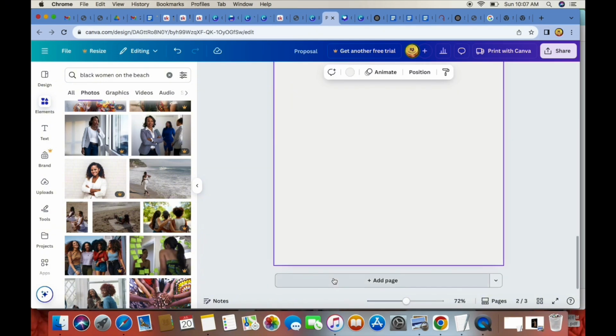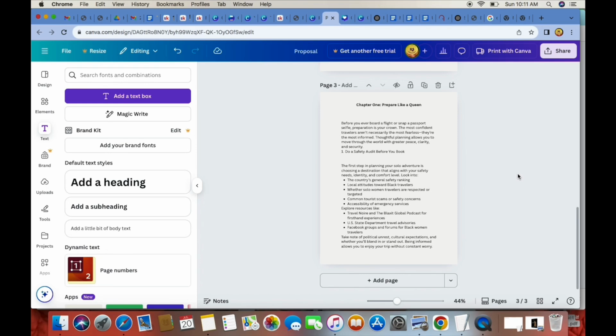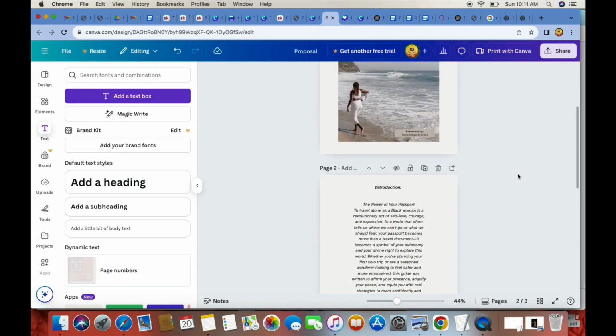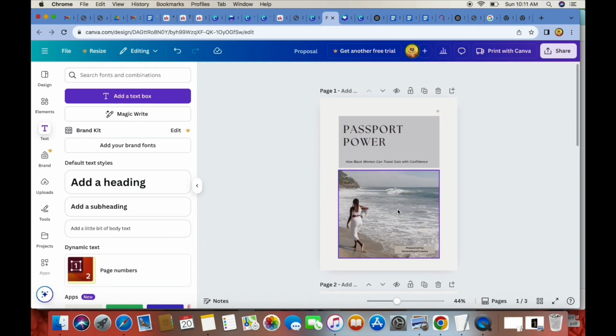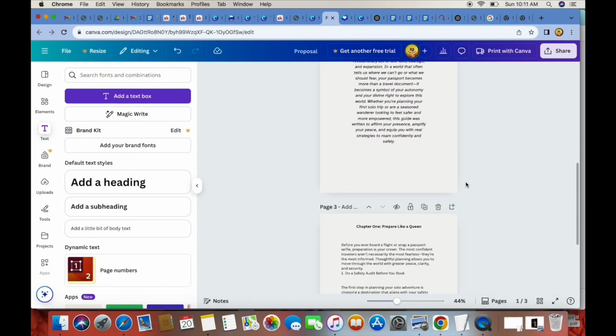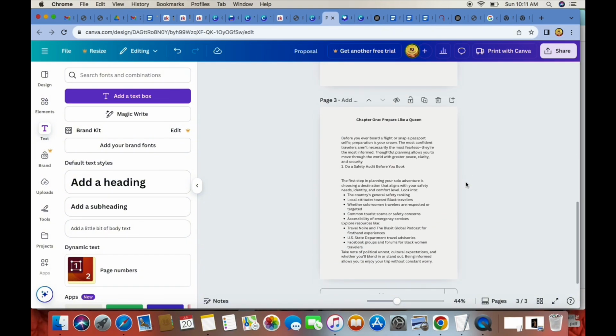Of course, you would add the page and then you would add in chapter 1. So here we have chapter 1 of our ebook. We have our introduction and we also have our cover. I'll just stop right there, but you would go in and add the rest of your chapters. Again, if you wanted to add pictures, you could add pictures as well.